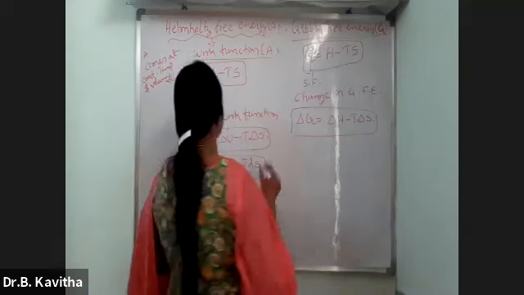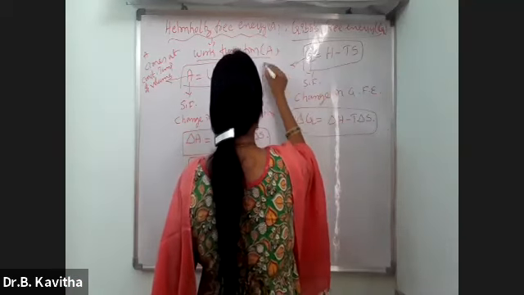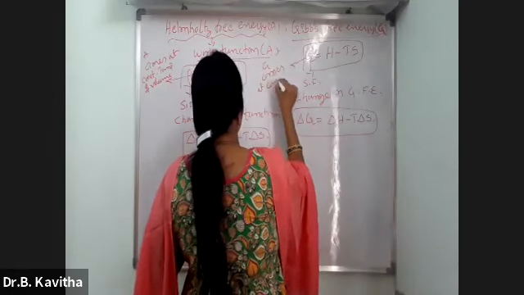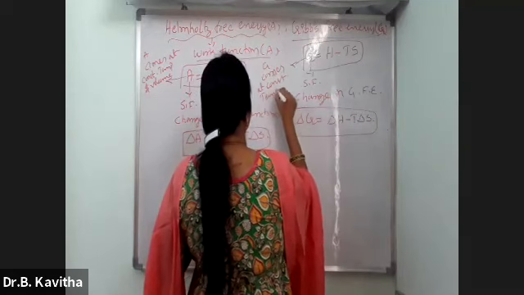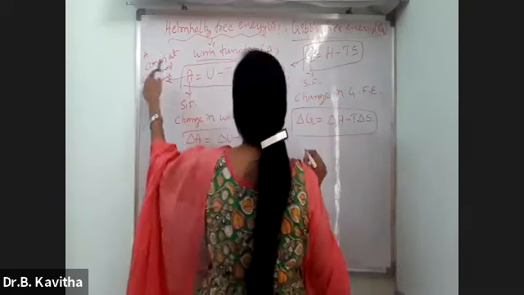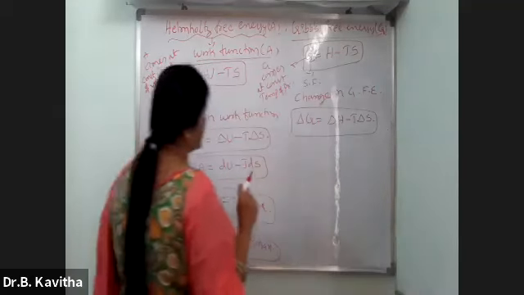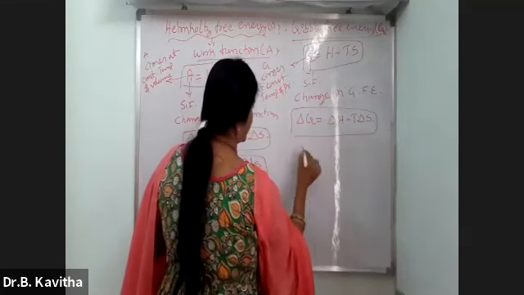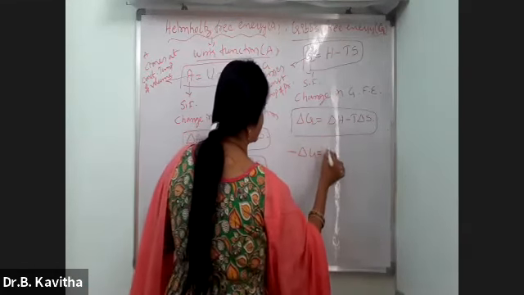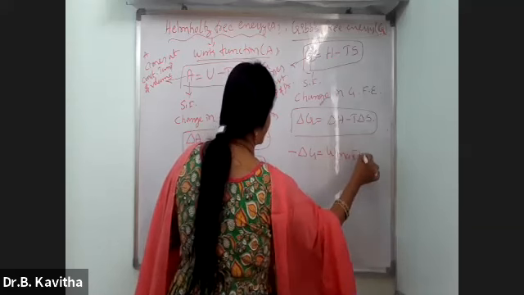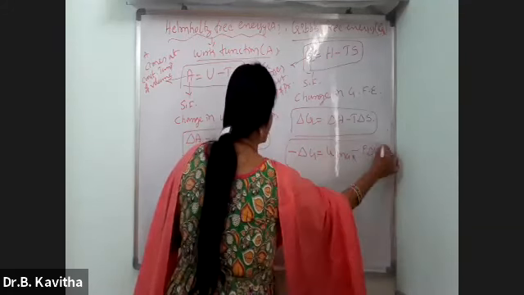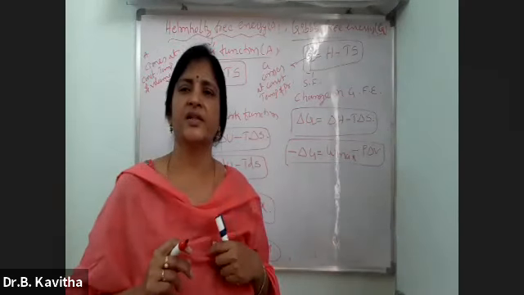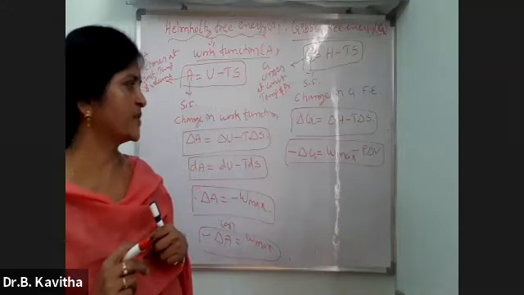And always this delta G, or G, comes at constant temperature and pressure. This is at constant temperature and volume. This is at constant temperature and pressure. After substituting all the values of delta H and delta S, finally the equation becomes: minus delta G is equal to W max minus P delta V. Just remember the equation. Minus delta G is equal to how much? W max minus P delta V.